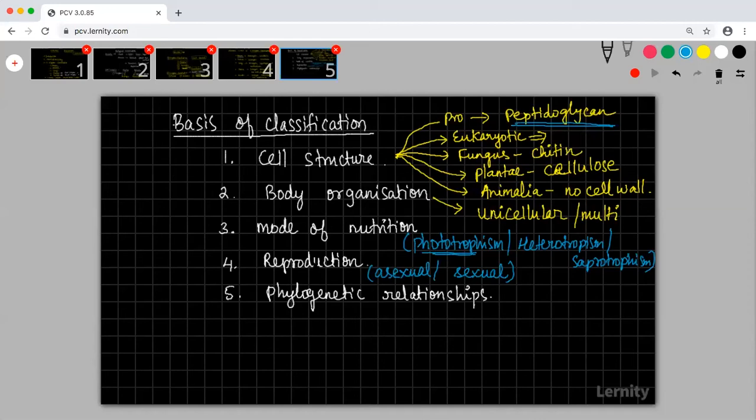Based on all these things, we are going to classify organisms. I am not here to debate whether phototrophism or chemotrophism come under autotrophism, or whether saprotrophism is heterotrophism. I am just telling you that there are different modes of nutrition and these organisms were classified based on them.